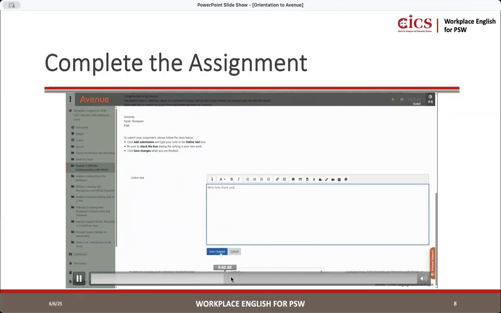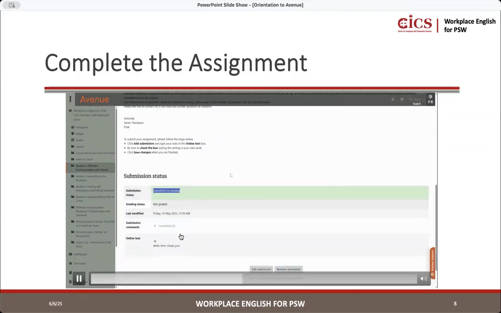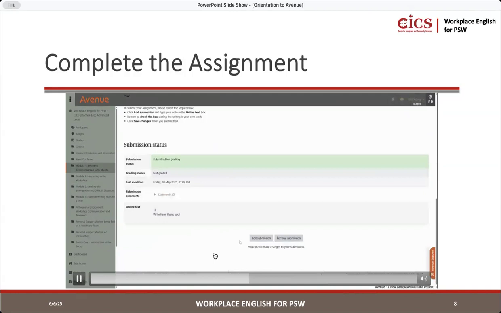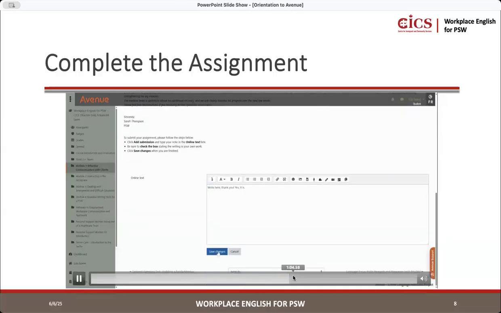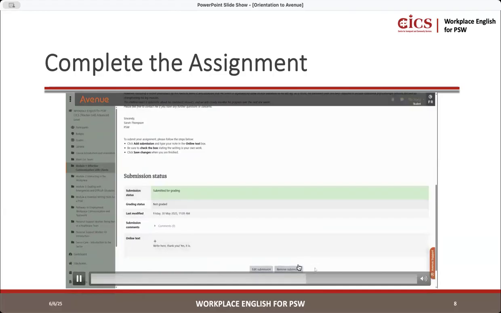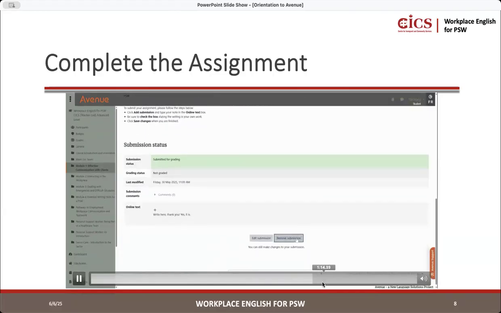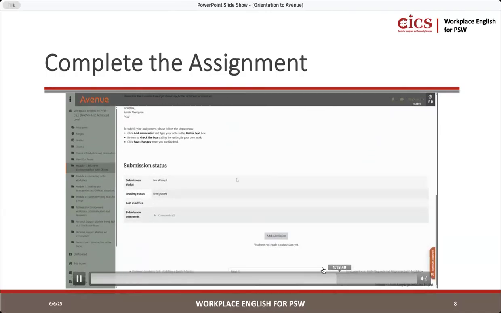And then you can just press save changes, right? And then it'll say submitted for grading. Again, here you can edit submission, so you can change it, as I mentioned, right? And then press save changes. Always don't forget to press save changes. And then if you want to remove it, you can remove as well, right? And then if you need to add again, you can add again.